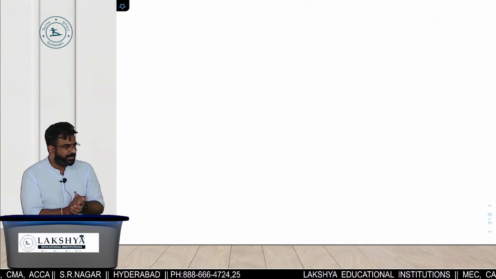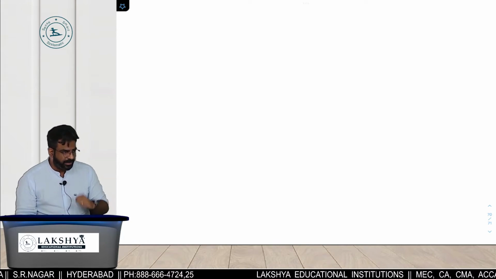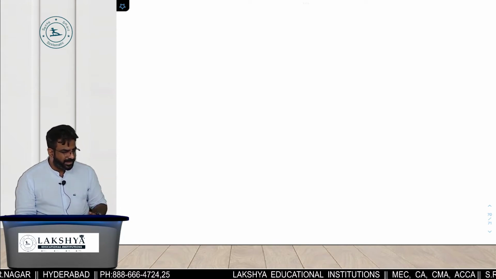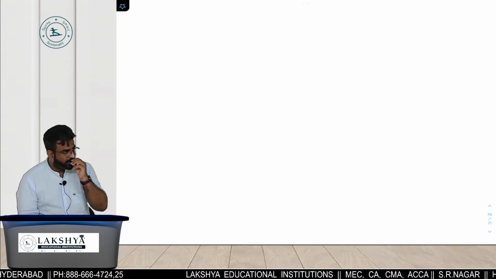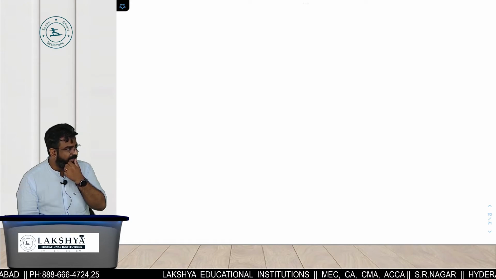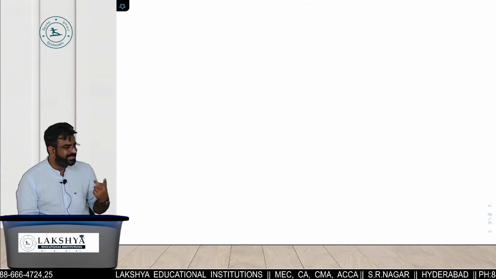Chalo, that's it for today. What should we start on Monday? I am giving 2 options. Let me know. Should we start with audit in automated environment or risk assessment and internal control? It is a very important chapter, 315. It will take 2 classes to make you understand risk assessment and internal control. Two classes for one standard.